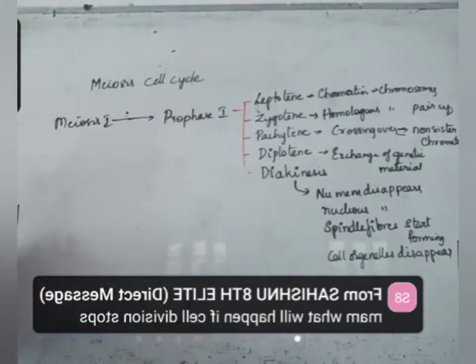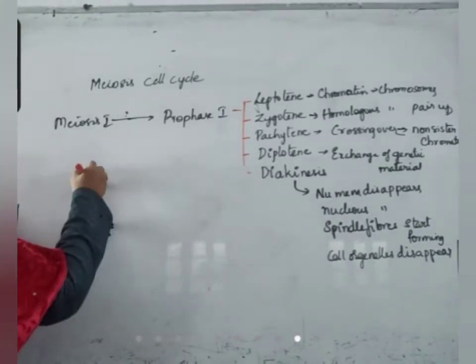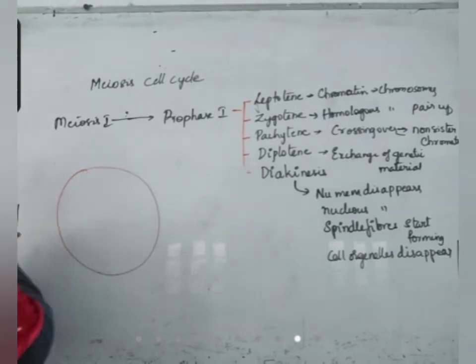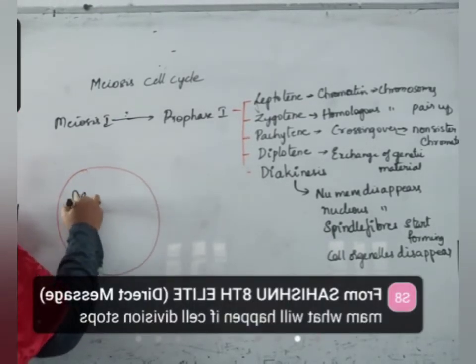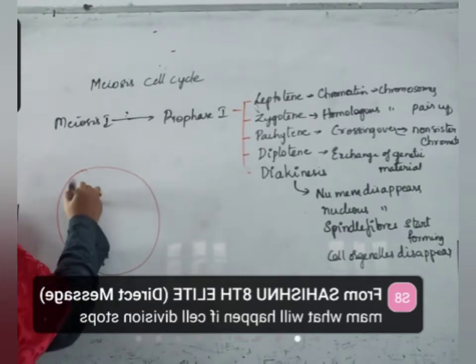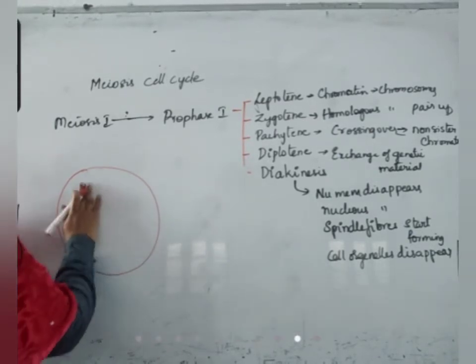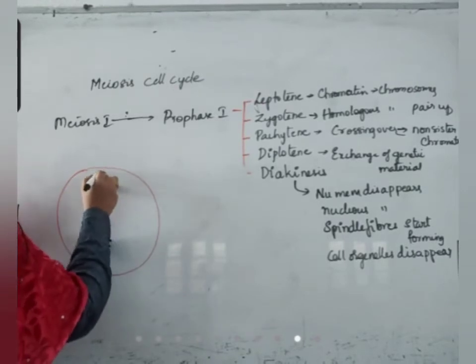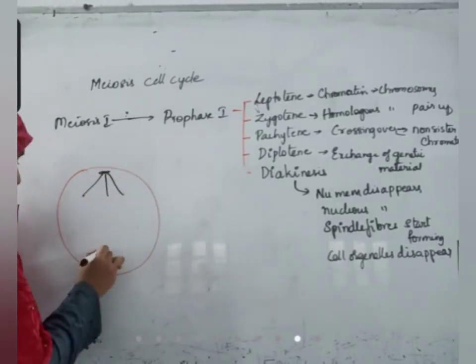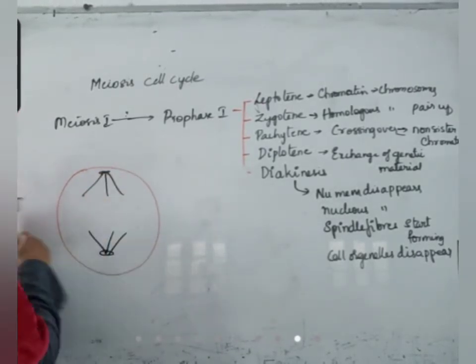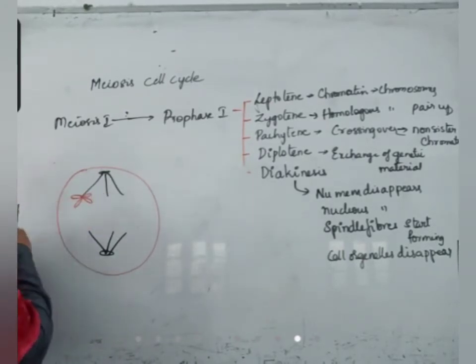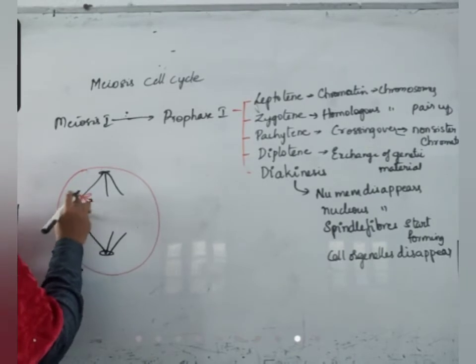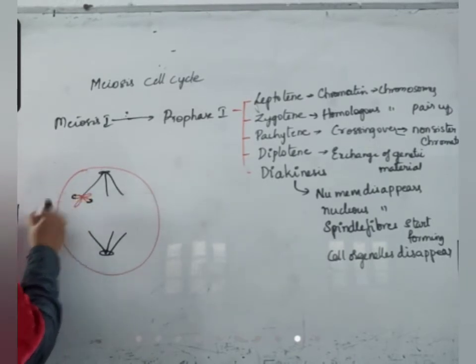Okay. Now, what happens in anaphase? This is very important. Remember, in case of anaphase, the spindle fiber that is attached pulls. This is the spindle fiber on one side. This side, mother chromosome, which is having small pieces of father's chromosome.